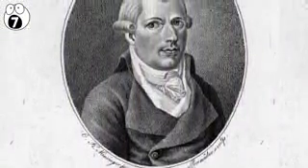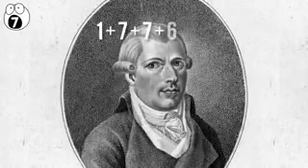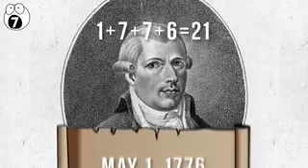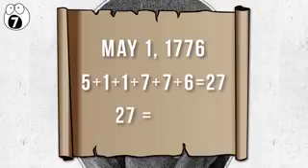It is believed that Illuminati founder Adam Weishaupt chose 1776 specifically because when those numbers are added together, they make the number 21. When the specific date and the first day of the 5th month are added together, they then come to 27, which is 3 times 9.